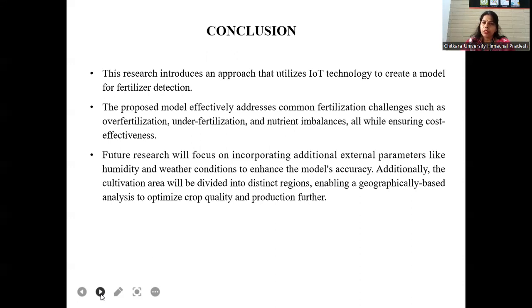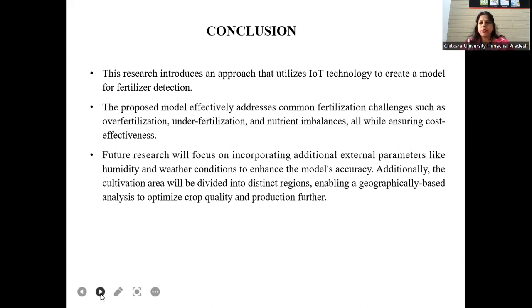So for that purpose, IoT technology helps the farmers balance the fertilization, deciding which amount they can take for the particular crop. This technology helps the farmer with crop growth, and it is also cost effective. So this is one type of smart approach which is enabled for the farmer for crop growth.